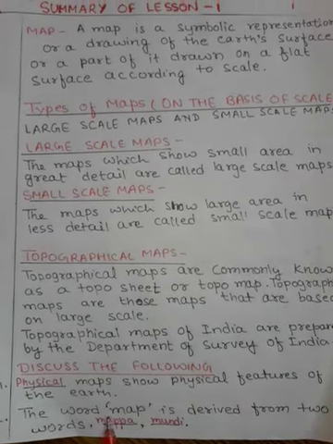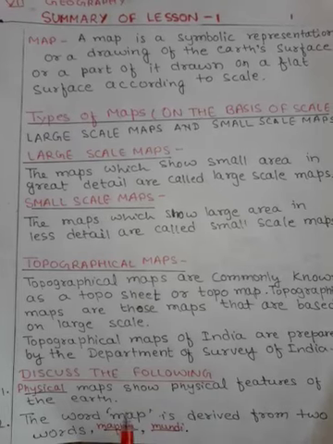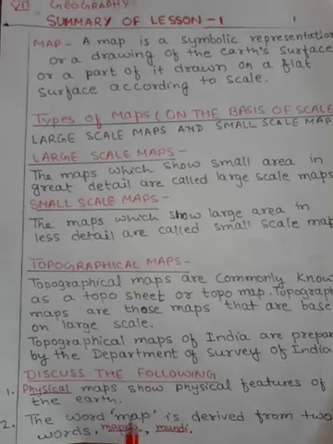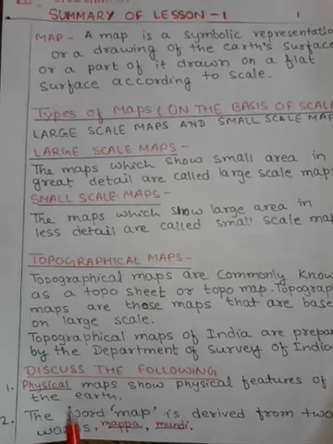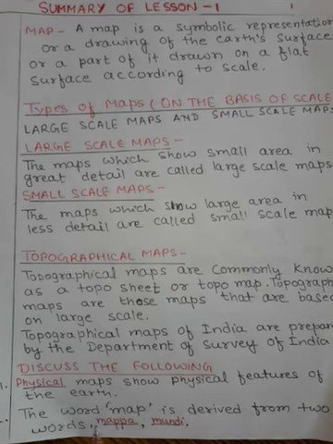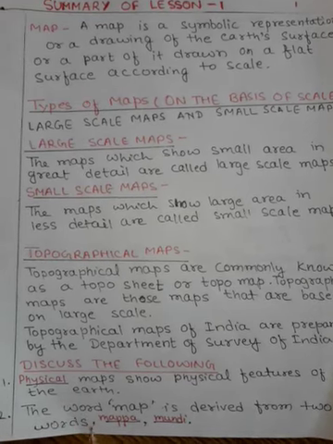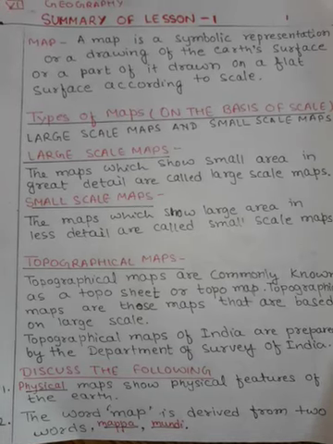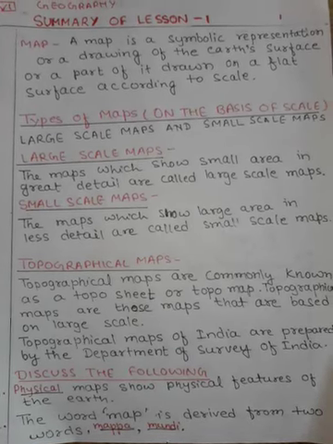Now I am going to discuss some of the fill in the blanks which are there in the interior of your lesson. First was physical maps which show physical features of the earth. So physical is the answer. The word map is derived from two words, that is mappa and mundi.